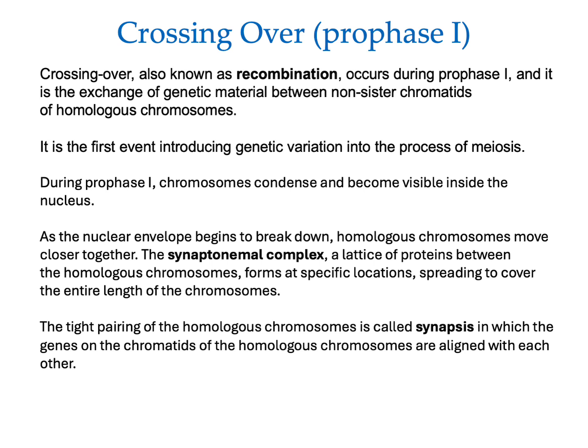It's a lattice of proteins between homologous chromosomes, and it spreads to cover the entire length of the chromosomes. So this complex allows the tight pairing of homologous chromosomes in what's called synapsis. So everything is tightly associated, and the genes on the chromatids are tightly aligned with each other.